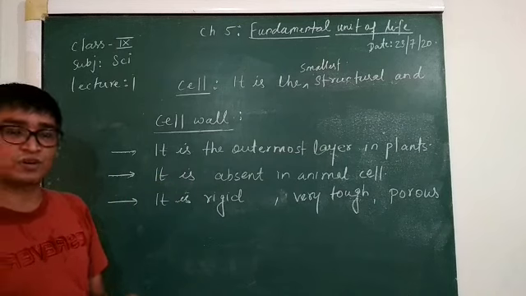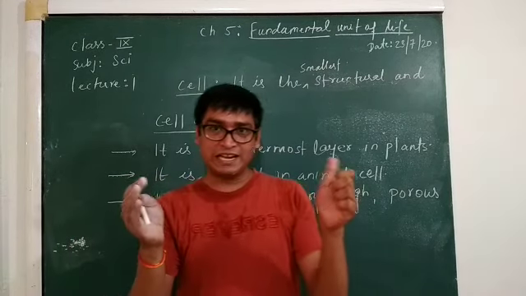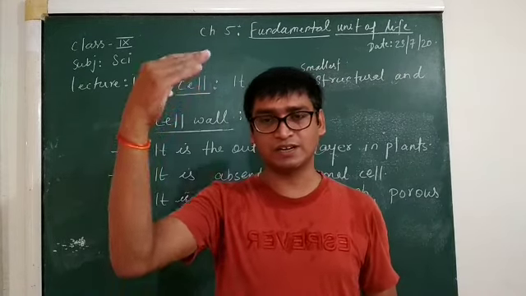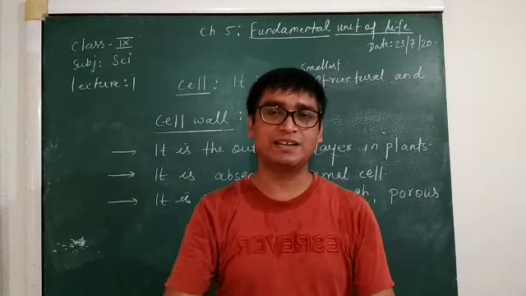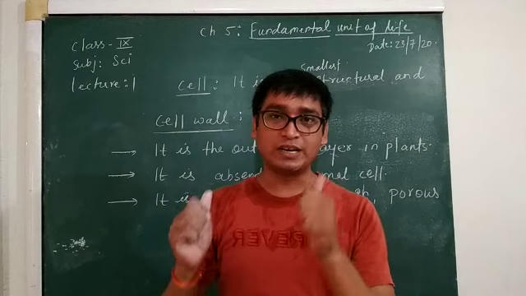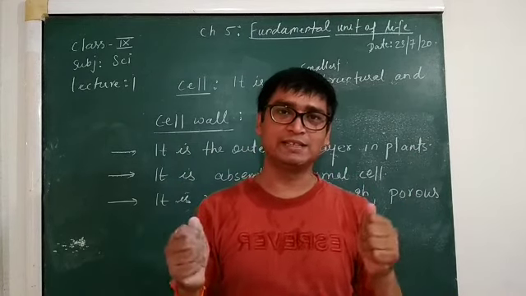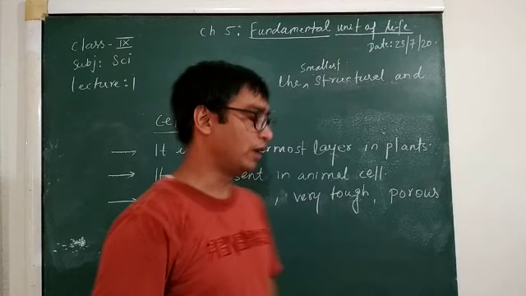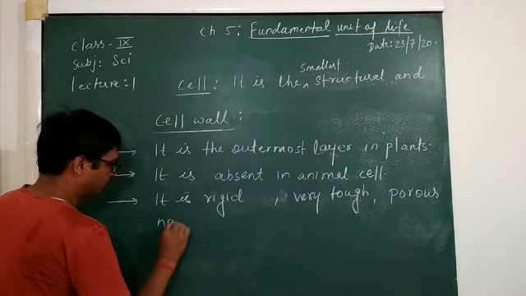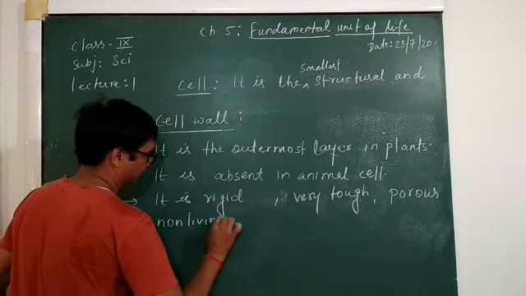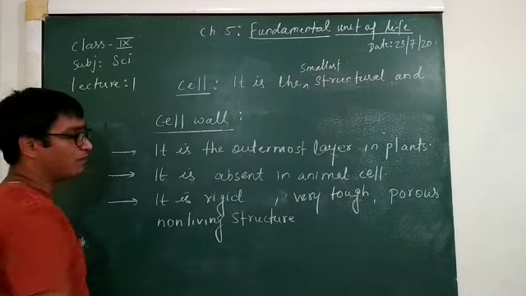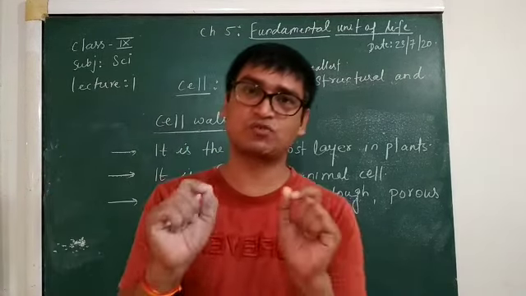This is a non-living structure because you might have seen sometimes we cut the outer part of the plant, and after cutting, the plant does not die. It means the plant can survive without it. This provides the mechanical strength for extending the plant. So you can say that the cell wall is a non-living structure.